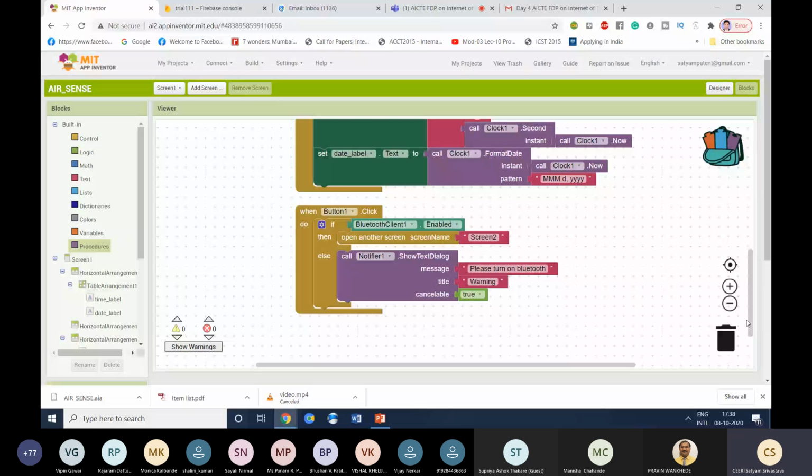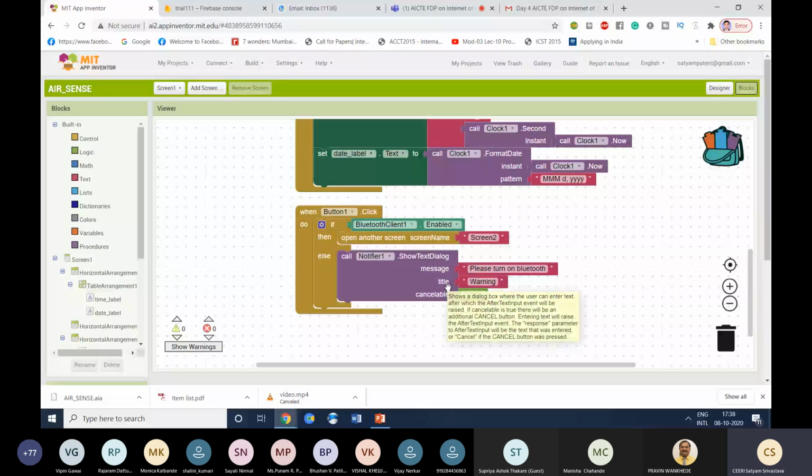See here, I have written: when button 1 clicked, do this. This is the operator I have taken from the control block. Now what I want is that whenever my button 1 is clicked, it has to perform these operations. Now let me show what my button 1 is. Button 1 is basically to connect. Button 1 is basically to go into the second screen, right?